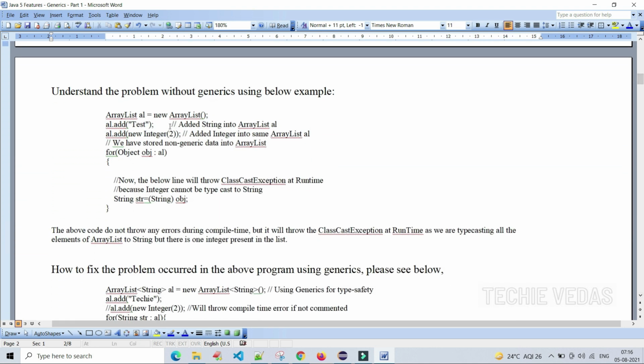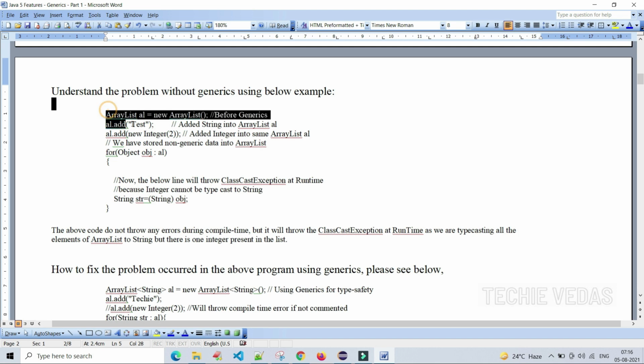See here, this is the example. Here I am creating one array list. We know, right, ArrayList l = new ArrayList. This is before generics, so this is the traditional way of writing a program in the collection framework. We are adding one string into the array list. But here, for the second element, I am trying to add an integer. Added the integer into the same array list. We have stored non-generic data into the array list, right?